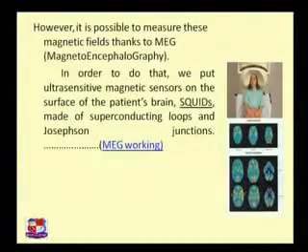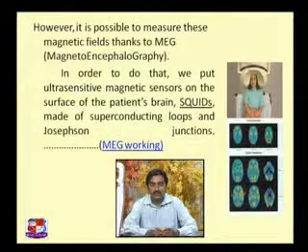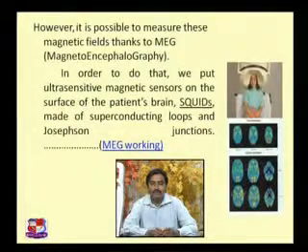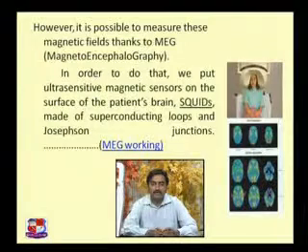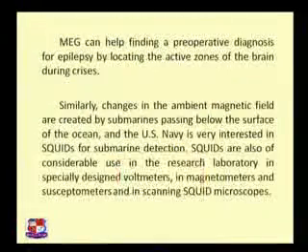This kind of diagnosis is carried out in the case of injury to the head. So this is a very useful application of superconductors, or superconducting quantum interference devices, SQUIDs, in medicine.